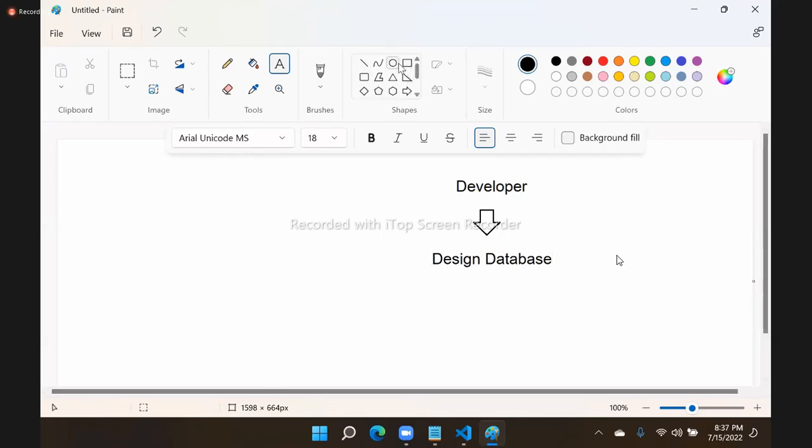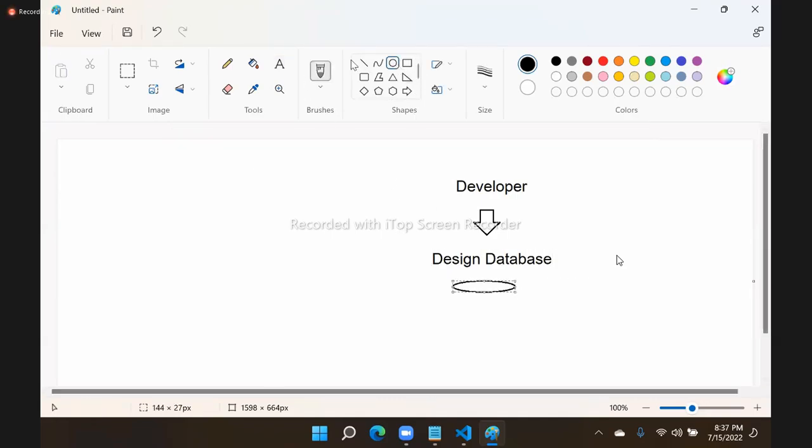You have to design a database for the business requirements of your project. Your role is to design the database.